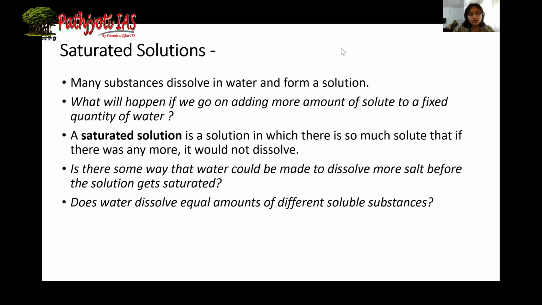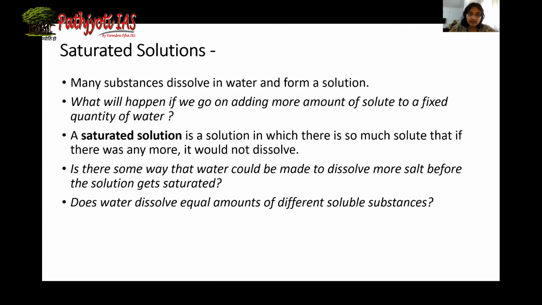Once you add salt in water and continue adding it, you will reach a point where no more salt will dissolve, and the salt will start to collect at the bottom of the vessel. At that point, you can call your solution saturated. Now, is there some way that water could be made to dissolve more salt before the solution gets saturated? I want to dissolve more salt in the same amount of water beyond the saturation point.